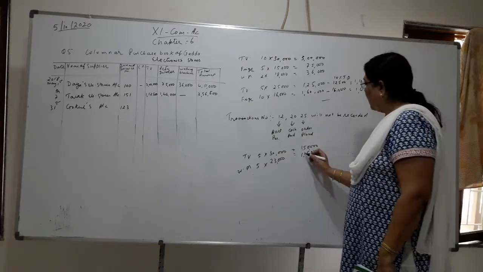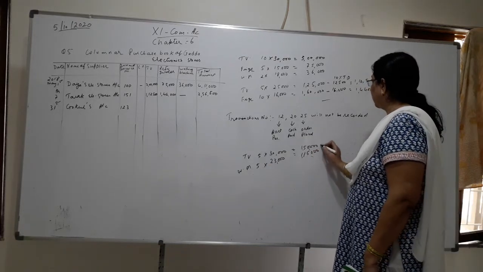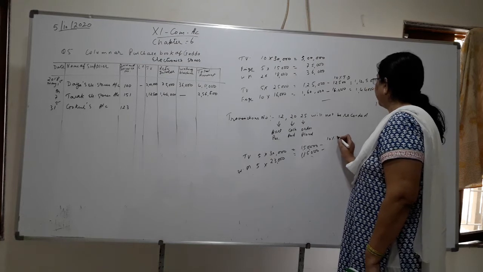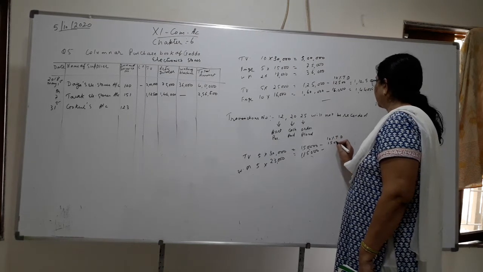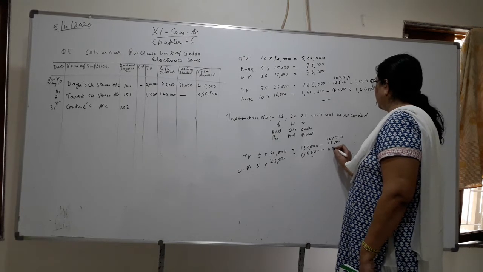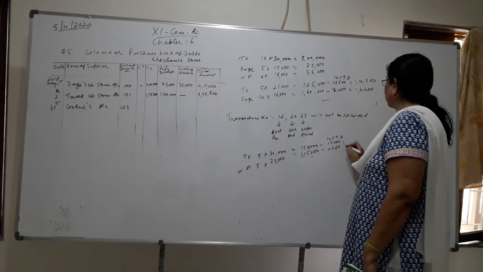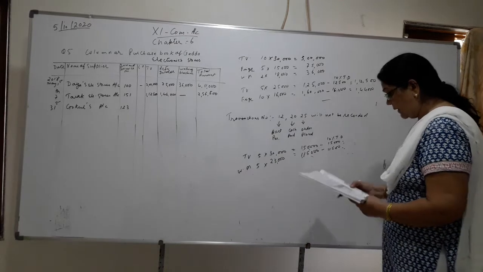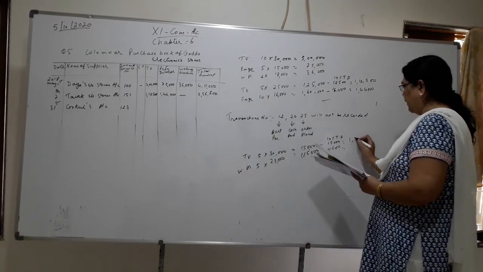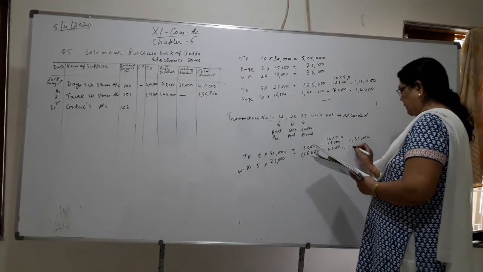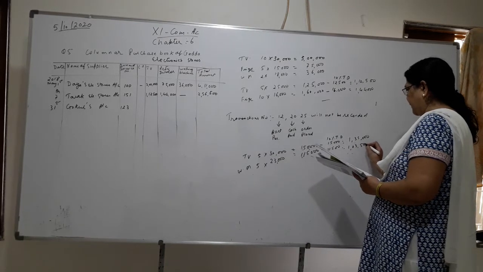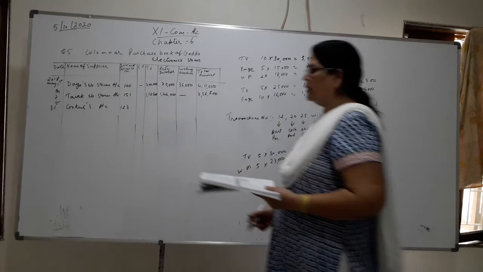Okay, now 10% trade discount, minus 10% TD, children. So trade discount will be 1 zero less. So here it will be 15,000. Minus, and you will get here 1,35,000 and here 1,03,500. Okay, so very simple, right?